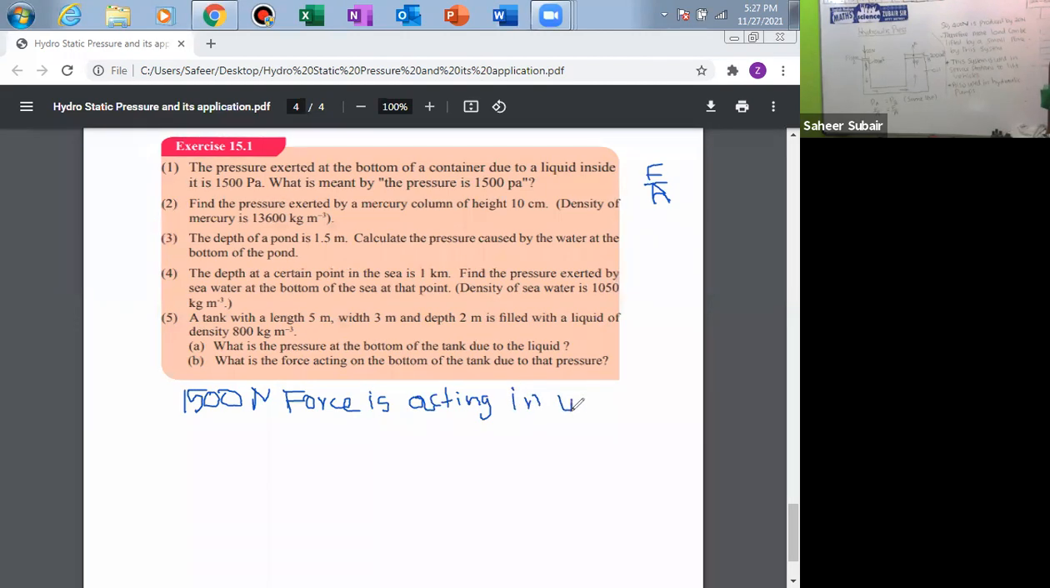Acting on unit area. So that is the meaning of 1500 Pascal pressure. 1500 Pascal pressure means 1500 Newton force acting on unit area.